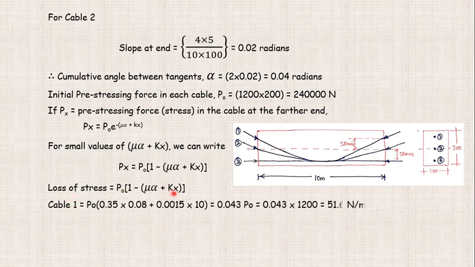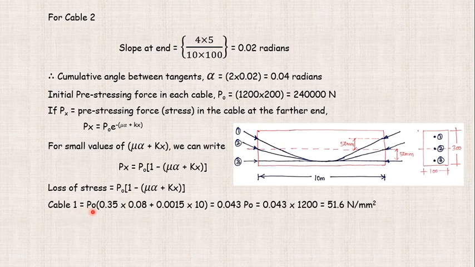For now, we are going to calculate the same for cable number 1. Understand one thing: cable number 3 does not have any deviation because it is a straight tendon. There is no parabolic action in cable number 3.